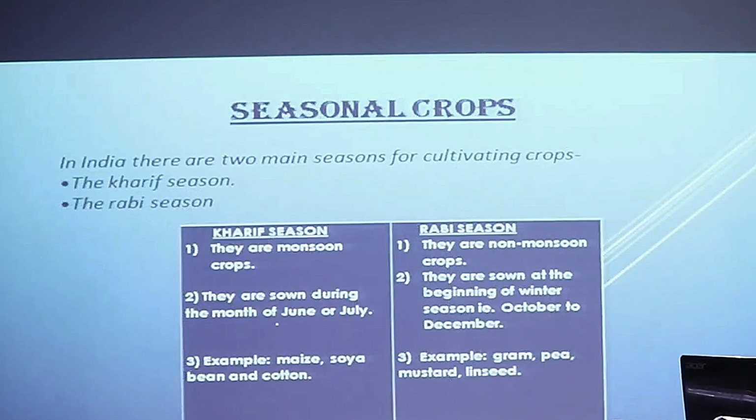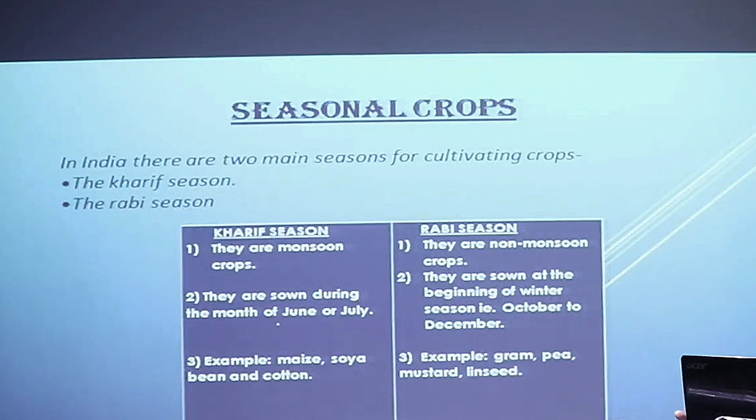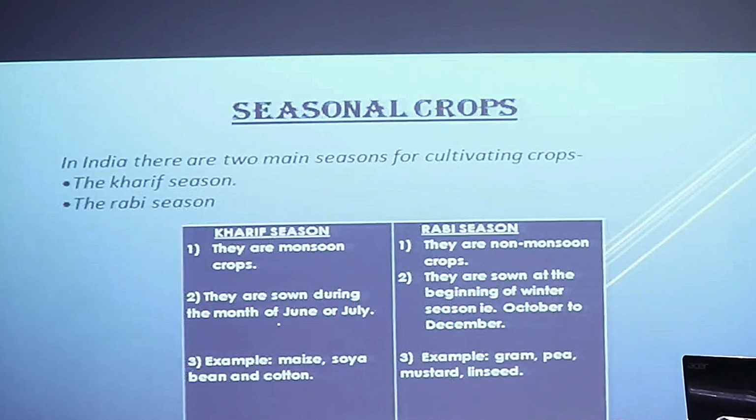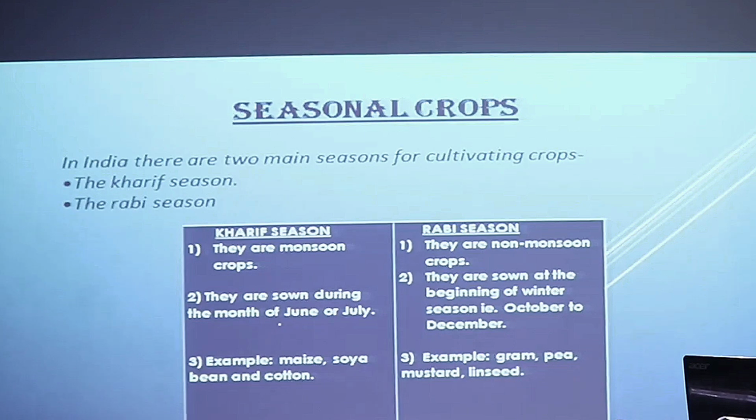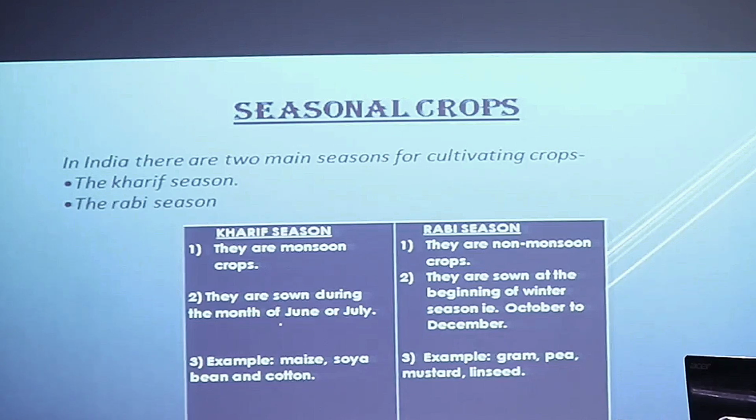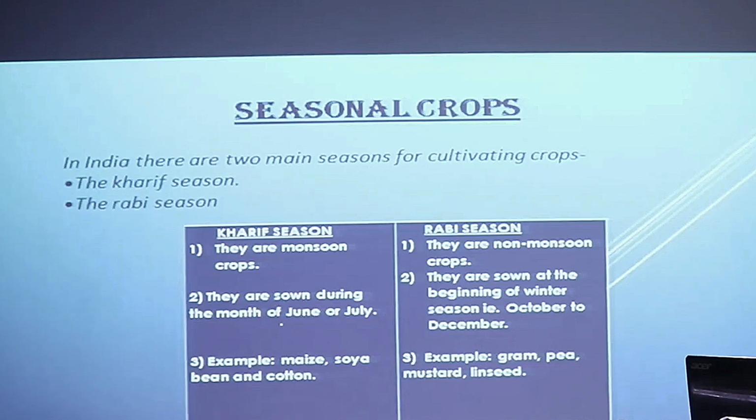Next, we are going to discuss the seasonal crops. According to the season, we have two types of crops, the Rabi crops and the Kharif crops. Now, what are Kharif crops? These crops require a lot of rainfall and they are basically monsoon crops. They are sown during the month of June or July. Coming to the Rabi season, they are non-monsoon crops.